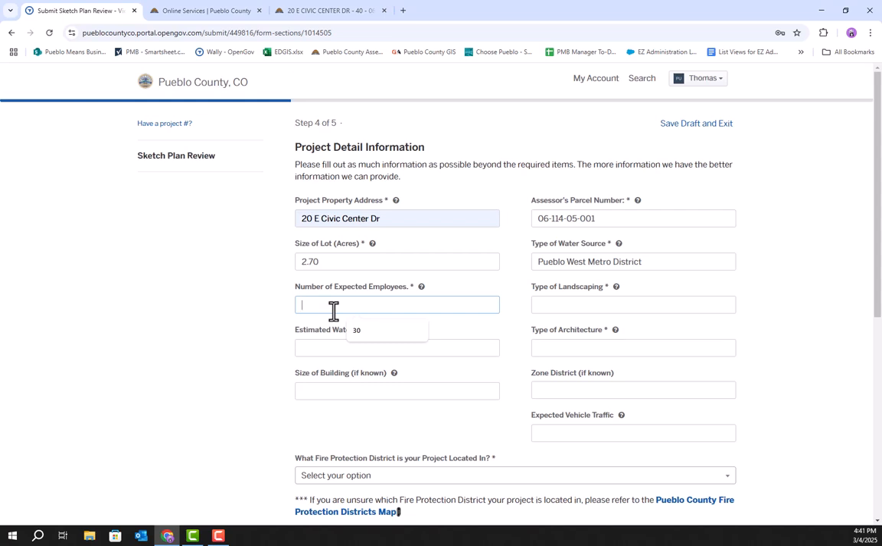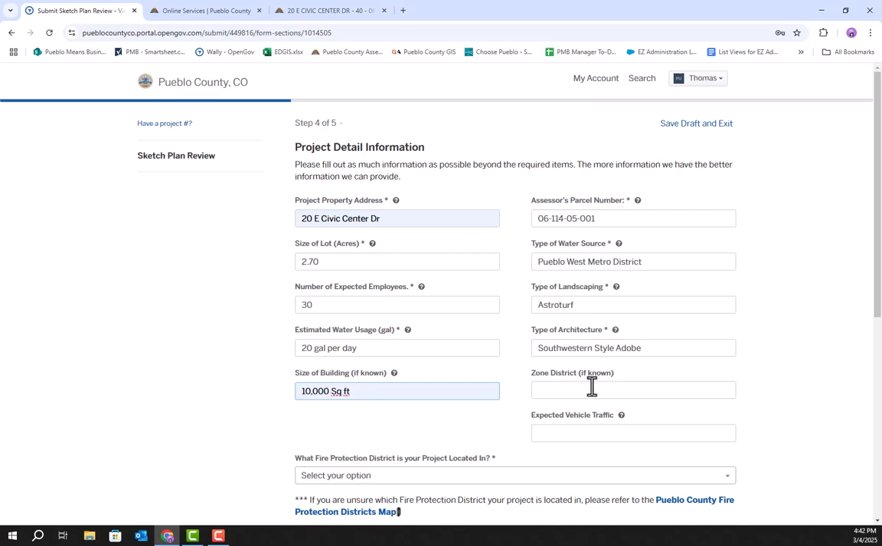Number of expected employees, that is for after your project is done. So this is not construction workers. This is expected employees after your business has opened. So we'll just put 30 there. Type of landscaping, this could be xeriscape. This could be astroturf. It could be traditional lawn. We'll put astroturf in there. And then estimated water usage. This will be water usage per day. So we'll do 20 gallons per day. Type of architecture, we'll do southwestern style adobe. And then the size of the building, we'll for this one select 10,000 square feet.